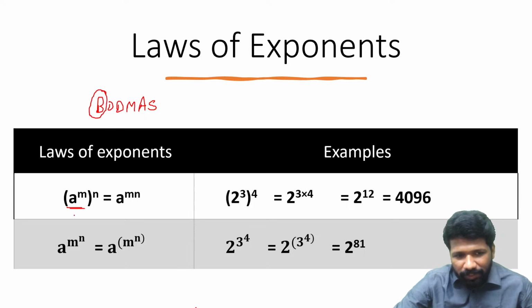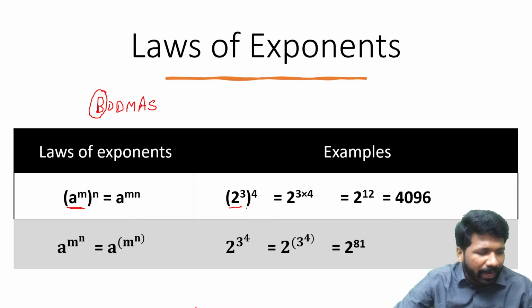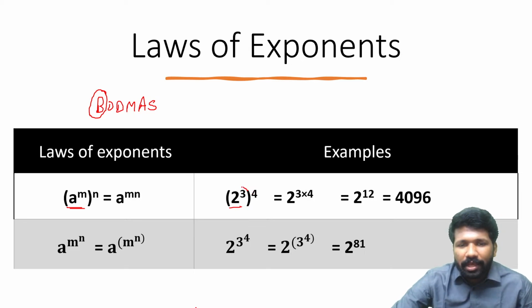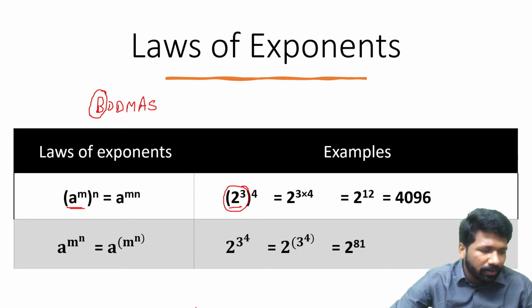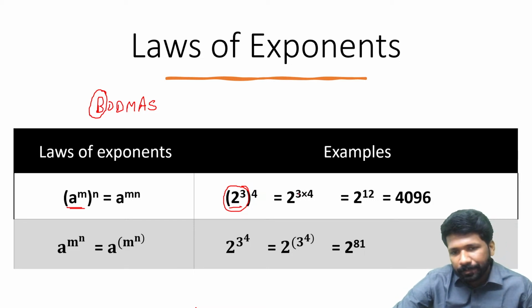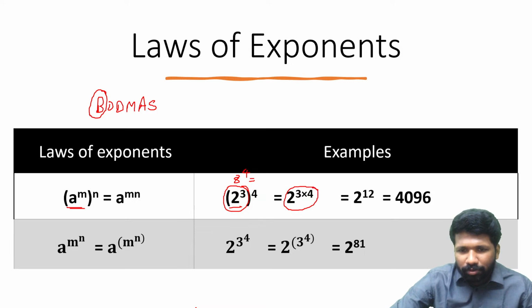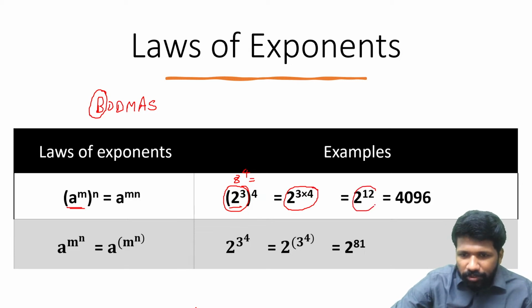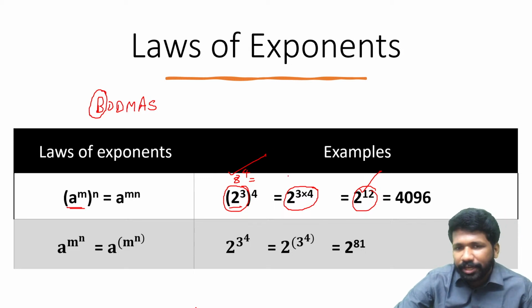Bracket should be done first. That means 2 raised to 3, bracket, in bracket 2 raised to 3, the whole raised to 4 means the order is mentioned itself, bracket should be done first. So 2 raised to 3, 8. 8 raised to 4. Now some of you may be thinking, but why I wrote 2 raised to 3 into 4 or 2 raised to 12? Because 8 raised to 4 and 2 raised to 12 will be same. You can check it out. I'll show you how it is same.